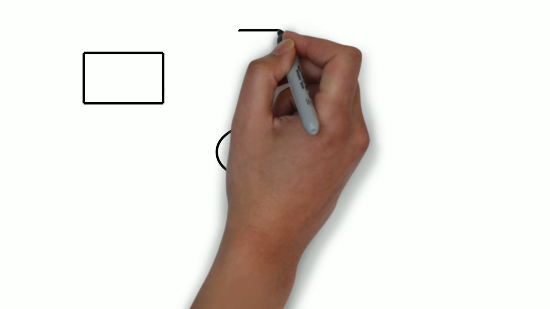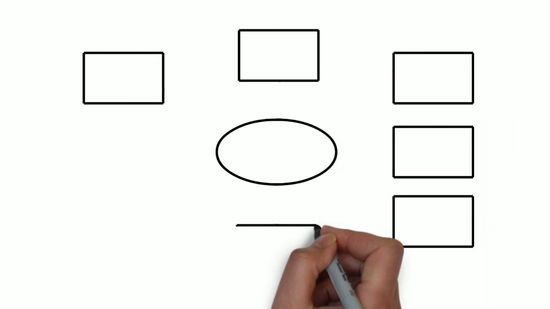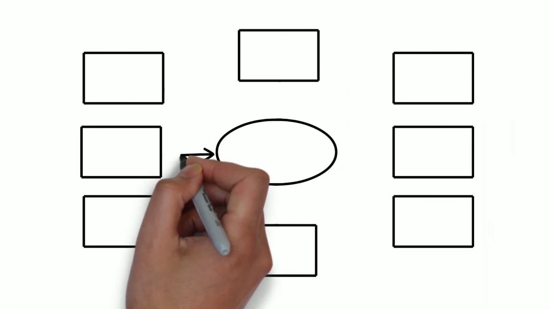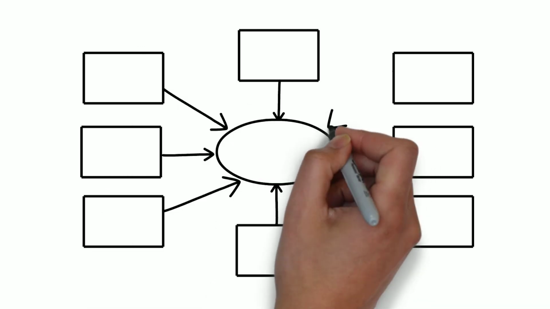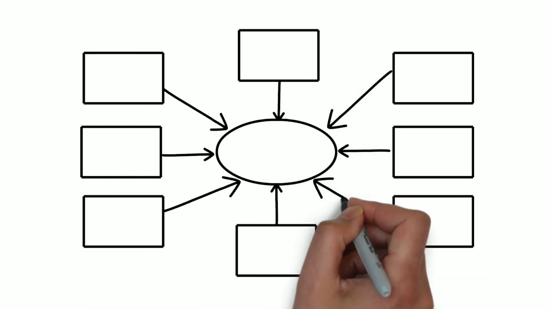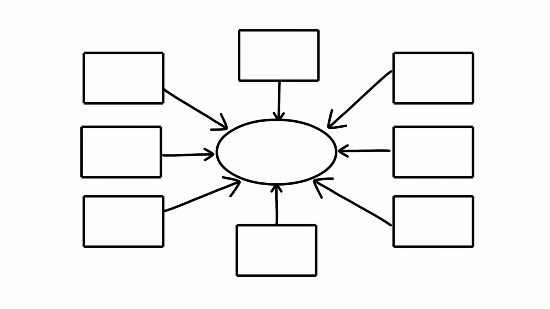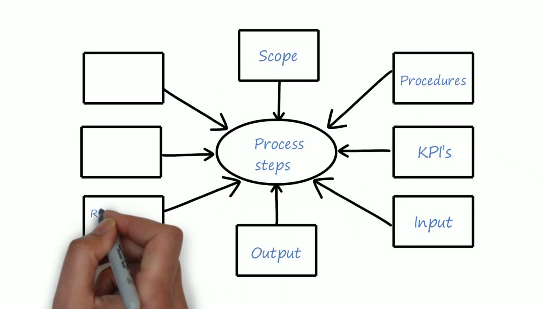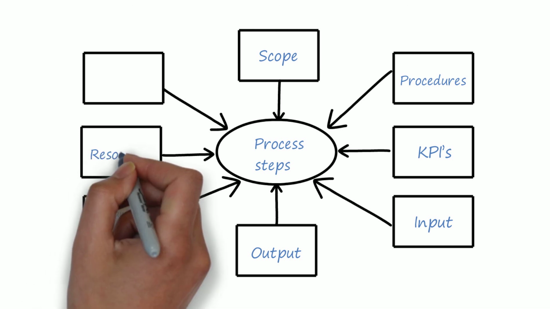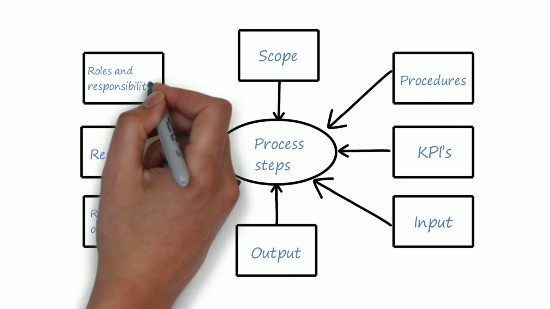When we now take all of these things together on one page, we have a process diagram or turtle diagram. It's a one-page document which shows all the ins and outs of this particular process. This is then managed by the process owner. In the middle we have the process steps, and around it we have the scope, procedures, KPIs, input, output, risks and opportunities, resources, and the roles and responsibilities.